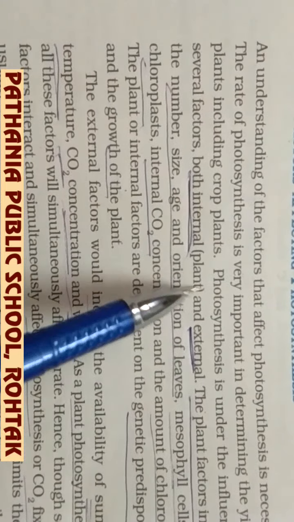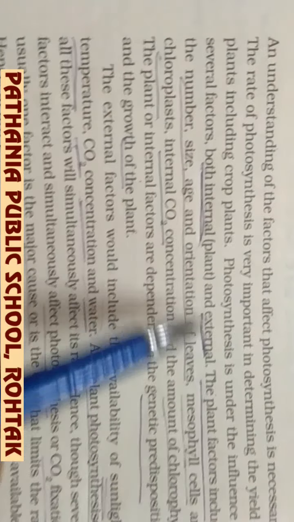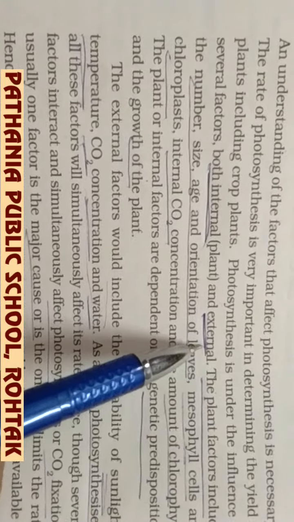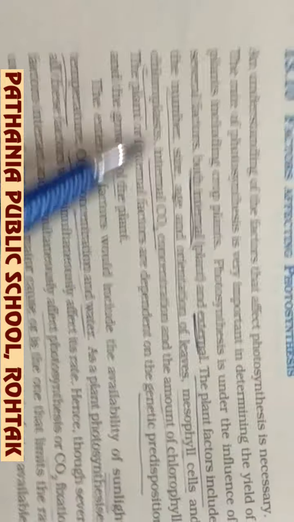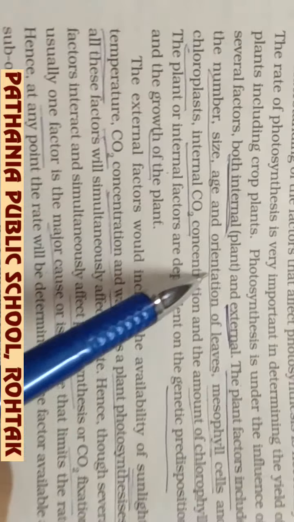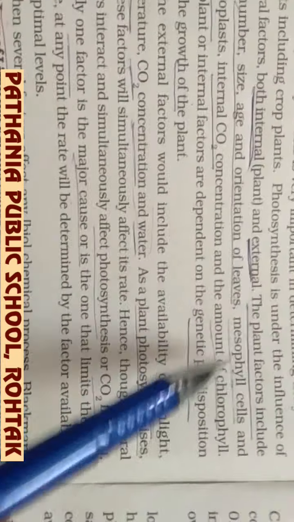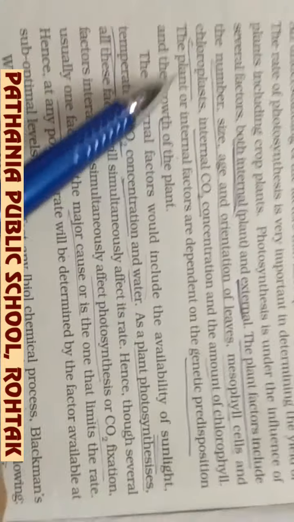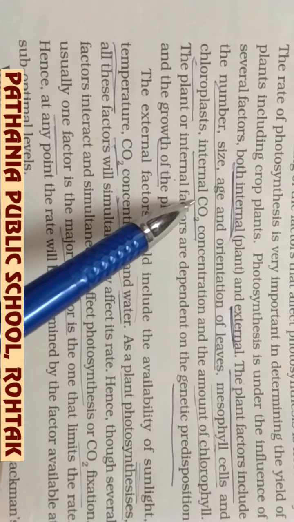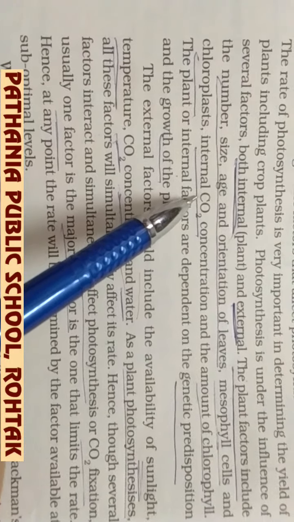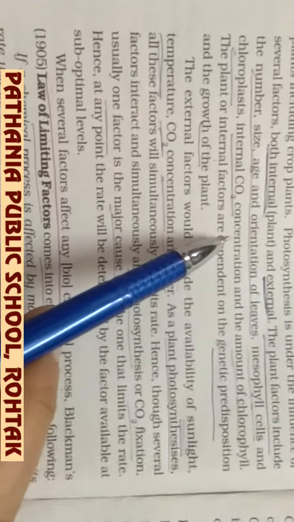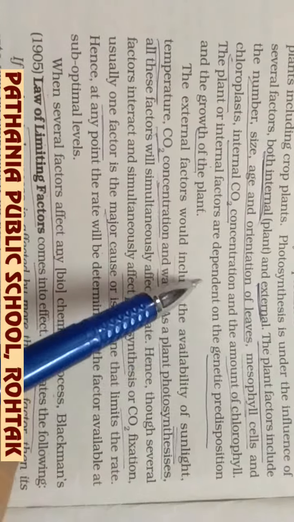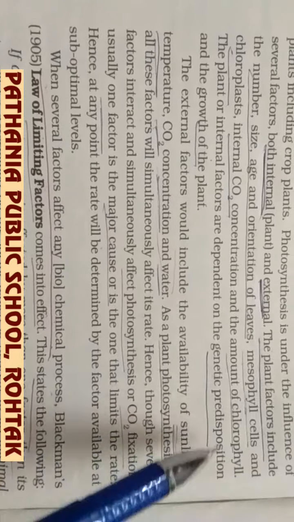Internal factors are also called plant factors, and external factors are environmental factors. The plant factors include the number, size and orientation of the leaves, the mesophyll cells, the chloroplast and the internal carbon dioxide concentration. All these are internal factors, and these internal factors of a leaf actually depend upon the genetic